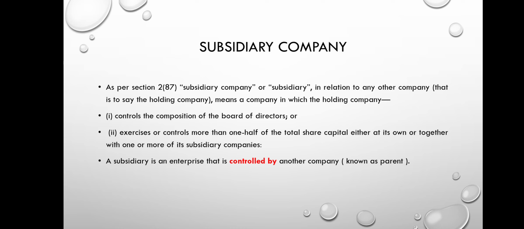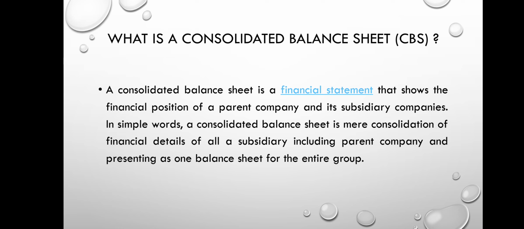Company. What is the meaning of consolidated balance sheet? It is the financial statement of a group presented as a single enterprise, that is called the consolidated financial statement. That is, a single statement is presented of Reliance Industries, Jio, Reliance Petroleum, Alok Industries and Network 18 Group.